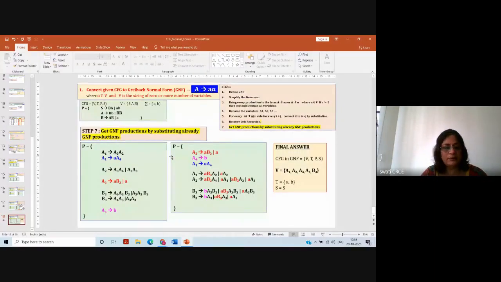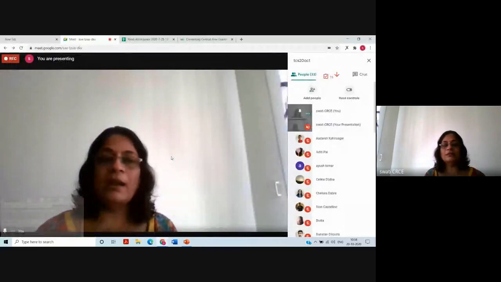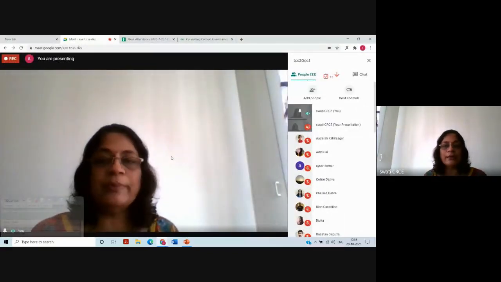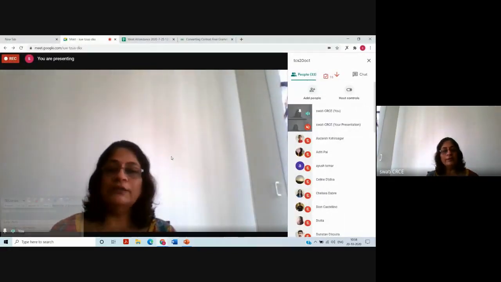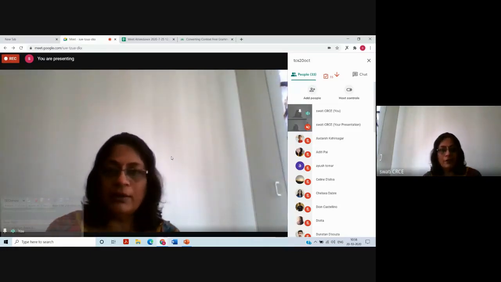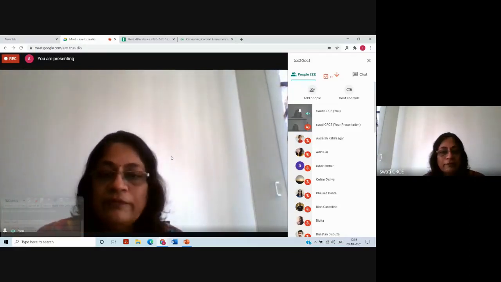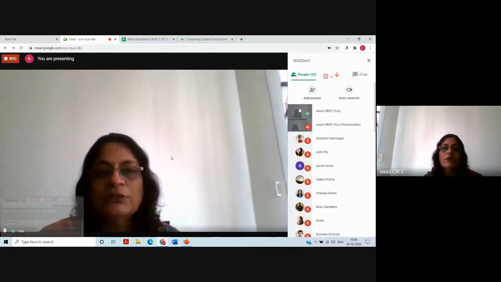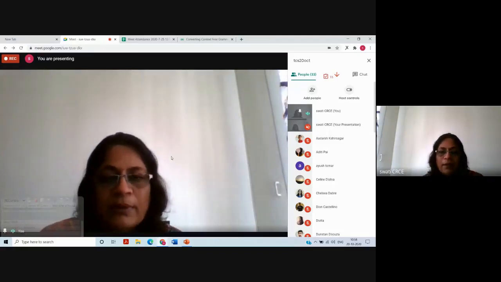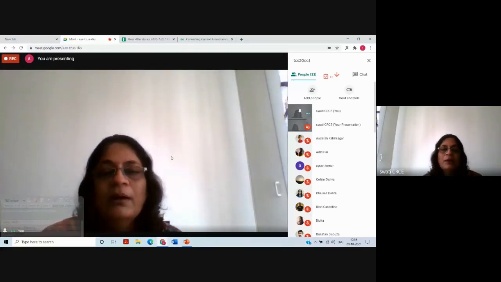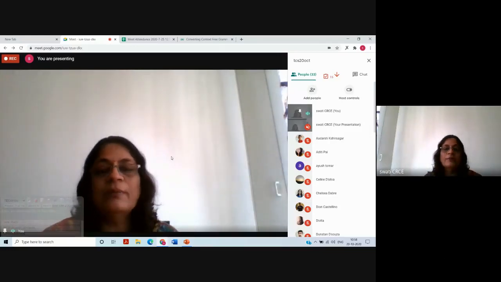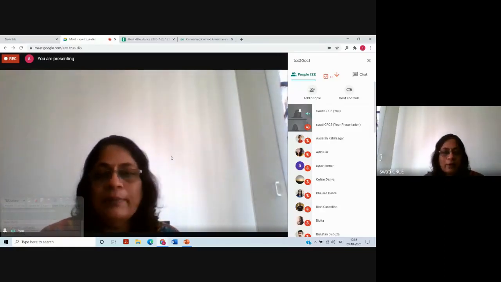So these many steps are there, and everything is there for 10 marks, so you need to do the practice for this. Okay. So with this particular topic, we are completing the chapter of context free grammar. What are the topics that we studied in context-free grammar? Designing of context-free grammar, leftmost derivation, rightmost derivation, parse tree, ambiguous grammar and unambiguous grammar. Then simplification of the grammar, Chomsky normal form and Greibach normal form.